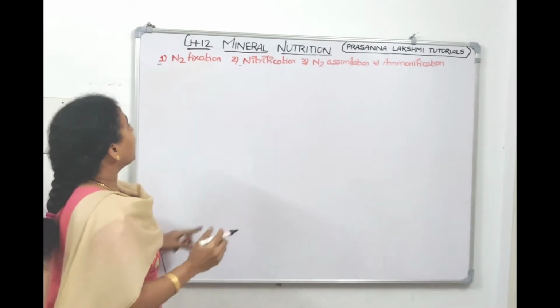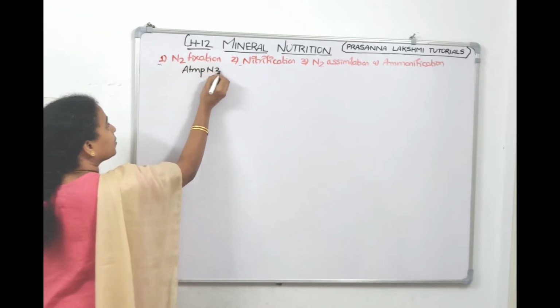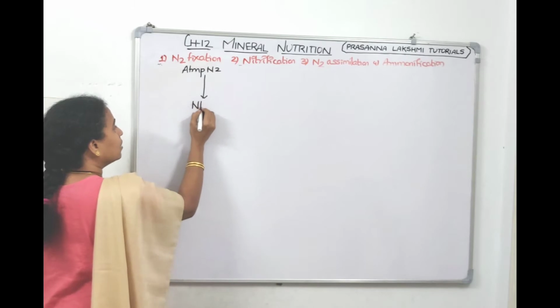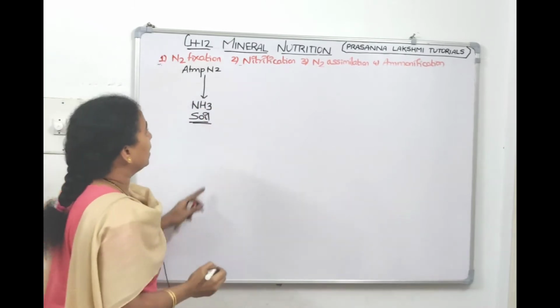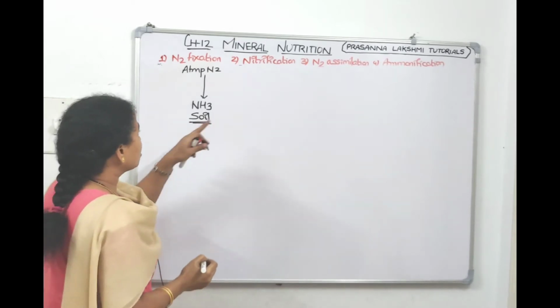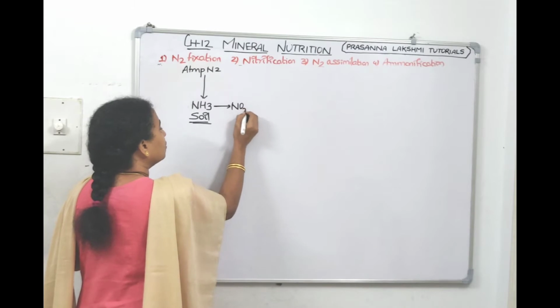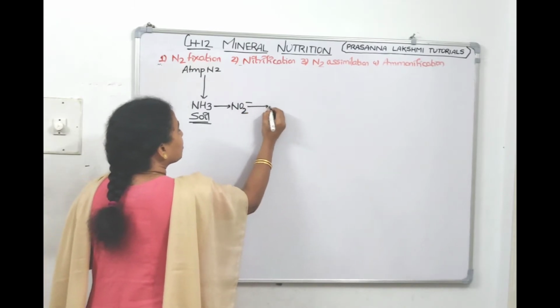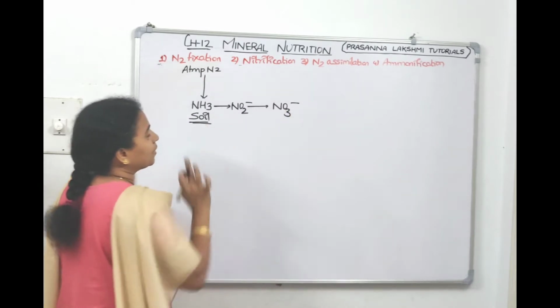Now, what happened in nitrogen fixation? In nitrogen fixation, atmospheric nitrogen got converted to ammonia. This ammonia is present in the soil. Now what happened in nitrification? In nitrification, this ammonia got converted to nitrite. Nitrite got converted to nitrate. So this is the second step, nitrification.